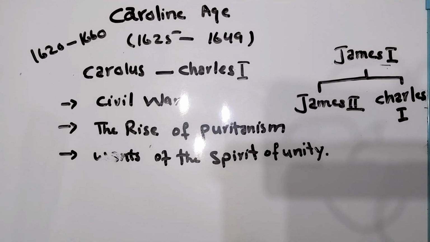At that time England was filled with Protestant people, so all the people came against King Charles. And that was one reason why he was beheaded.